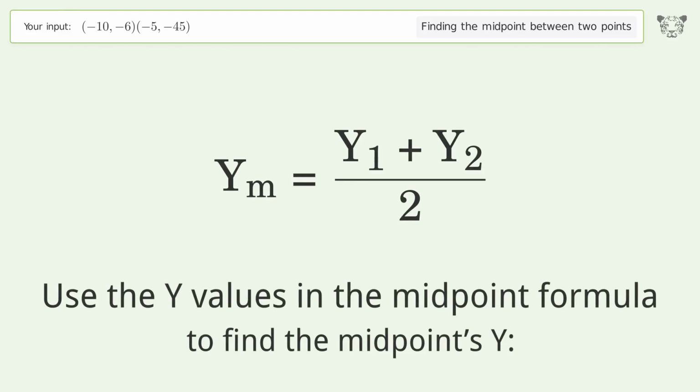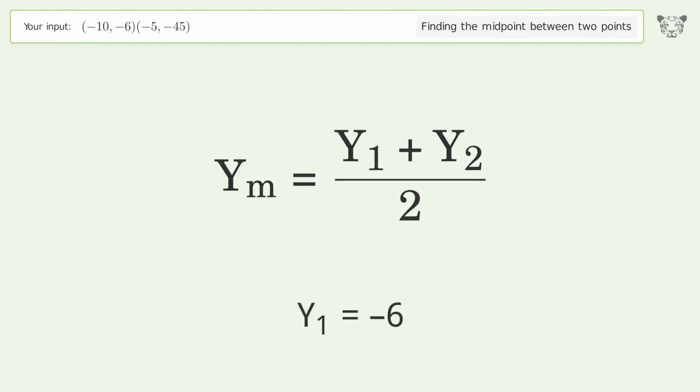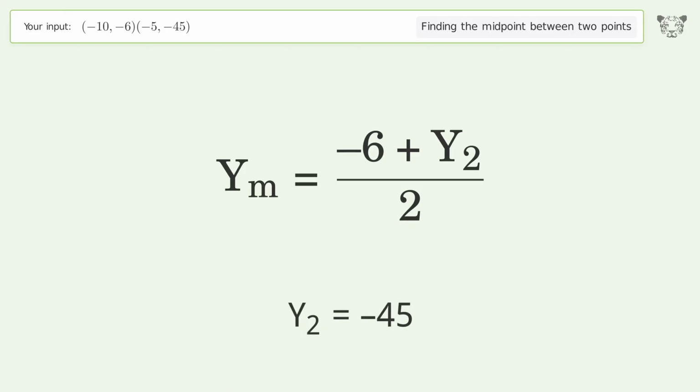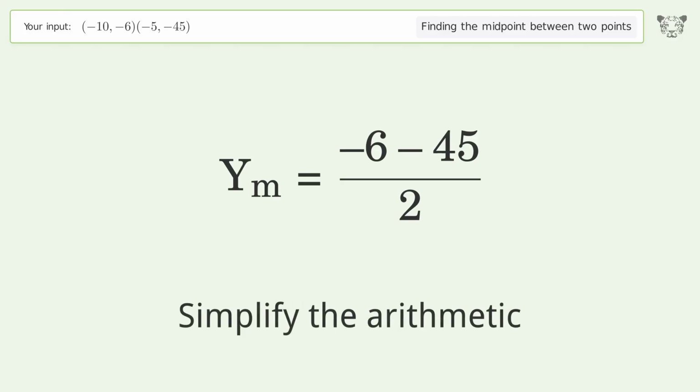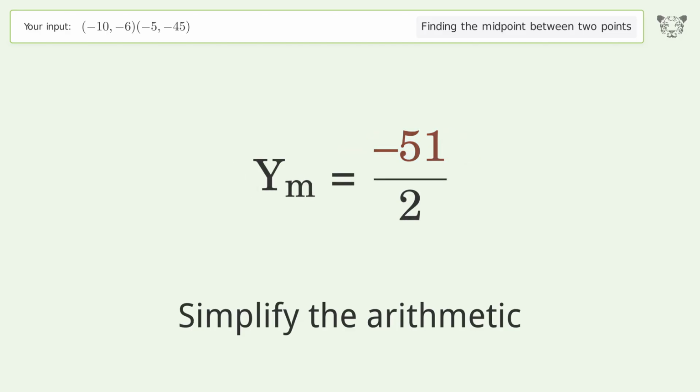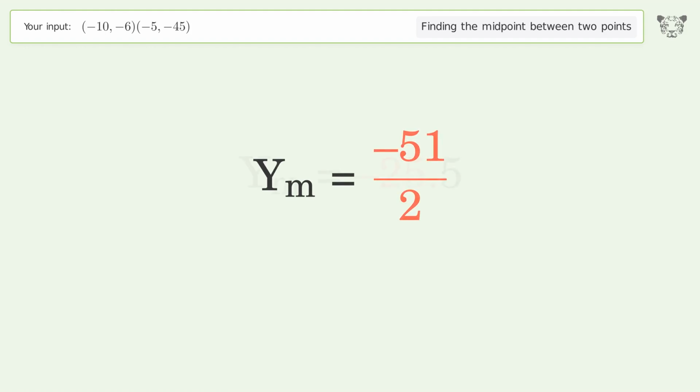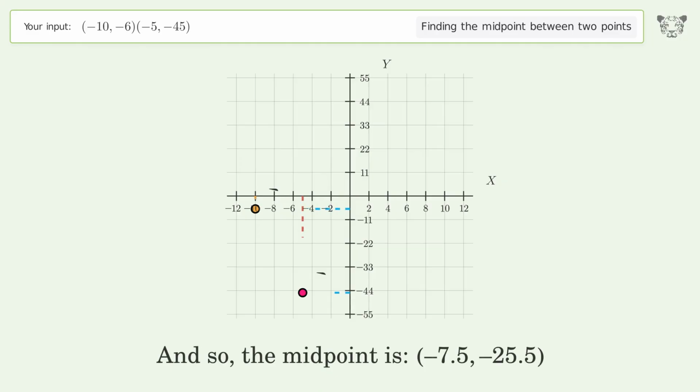Use the y values in the midpoint formula to find the midpoint's y. y1 equals -6. y2 equals -45. Simplify the arithmetic. And so, the midpoint is -7.5, -25.5.